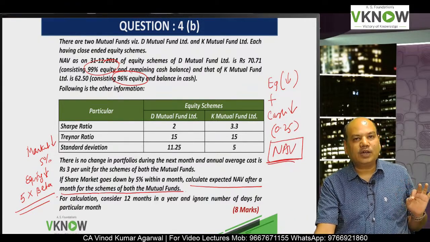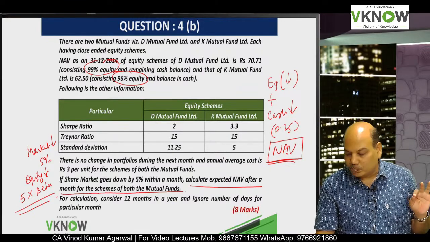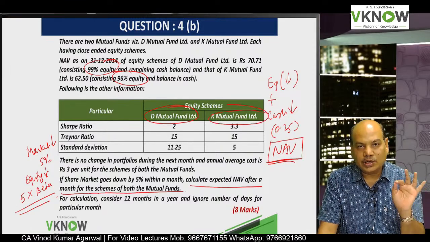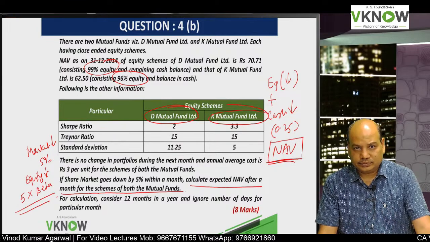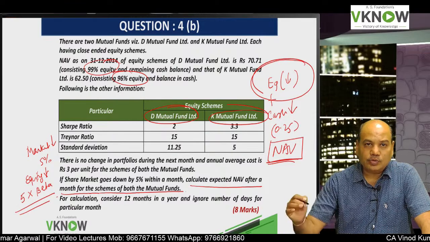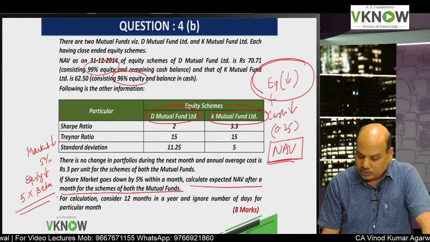So the missing figure basically is beta. Once you are able to calculate the beta of the two schemes, you will be able to apply the beta, find out the revised value of the equity portion, and solve.